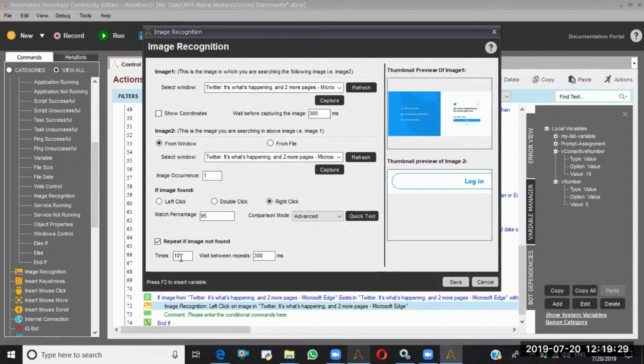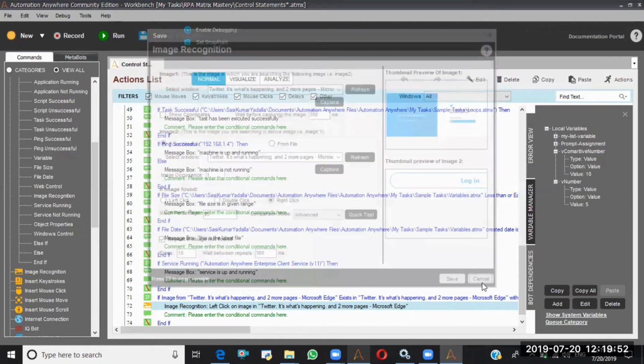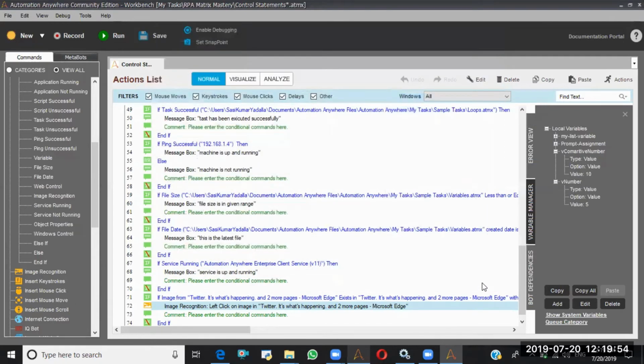So this is repeat if image not found. Here I said 10 times with 300 milliseconds. So first it will go and check for the image. If the image is not found, then what will it do? It will check the second time, the third time, the fourth time, up to 10 times with a 300 millisecond time span. Even though in 10 times the image is not found, then only it will say the given image is not found. Like this it will work. So this is the general image recognition with respect to the if statement.